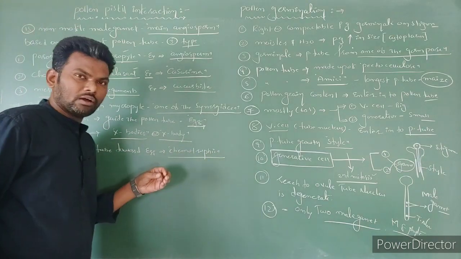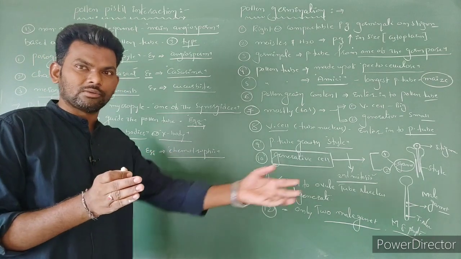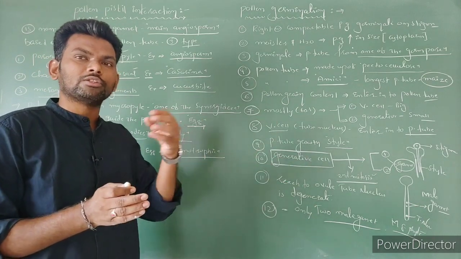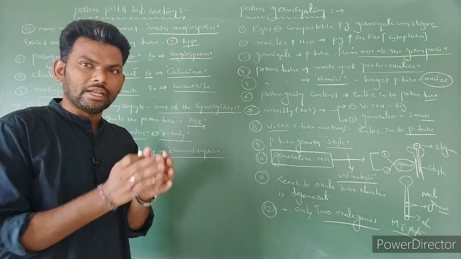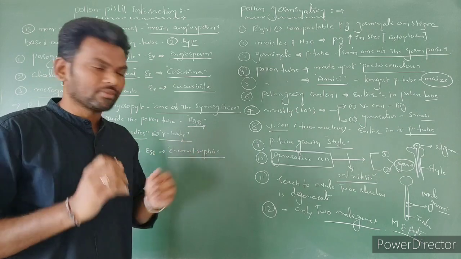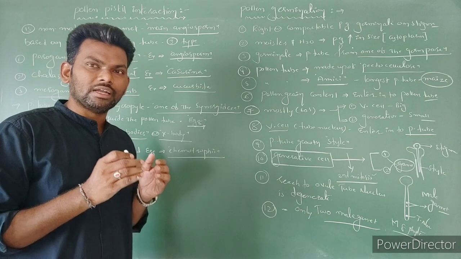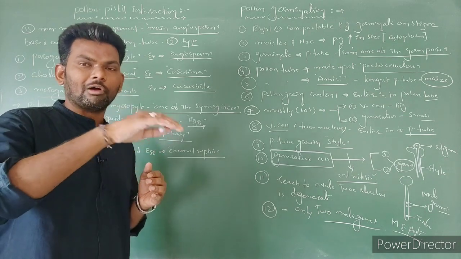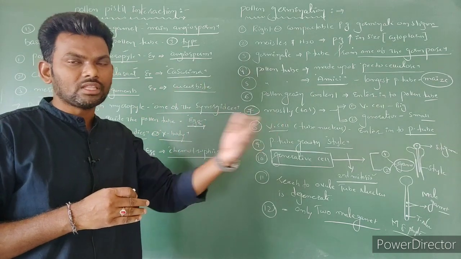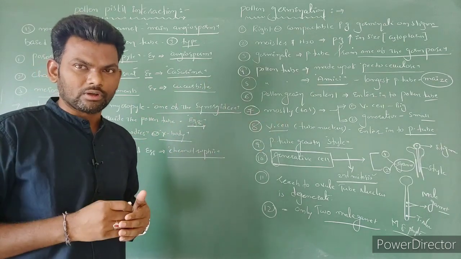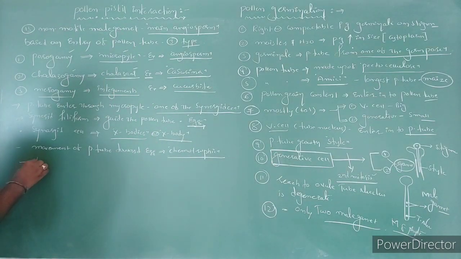Now, due to the entry of the pollen tube, what happened? One synergid cell lyses and cytoplasm is released. The pollen tube also accepts this cytoplasm, increases in size and bursts. The pollen tube contains two male gametes, which are released into the cytoplasm of the synergid cell, and one of them is going to fuse with the egg cell to form the zygote. That we call fertilization.